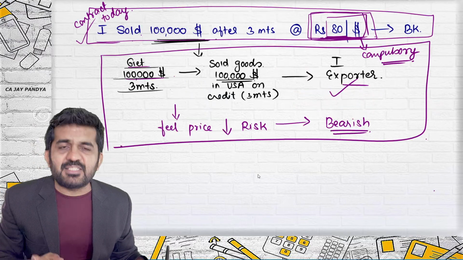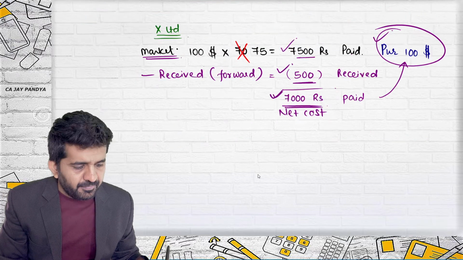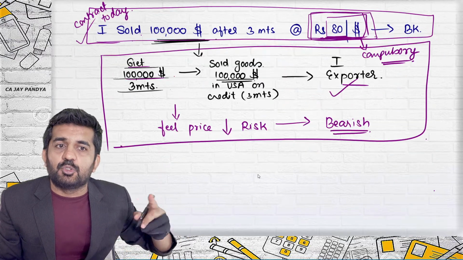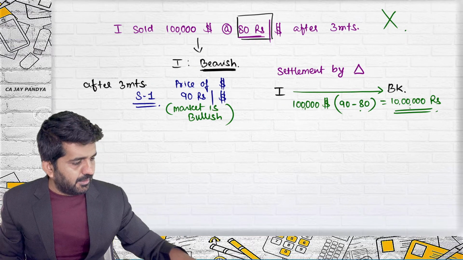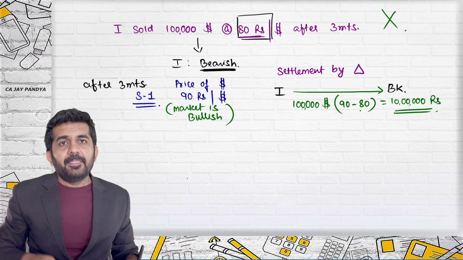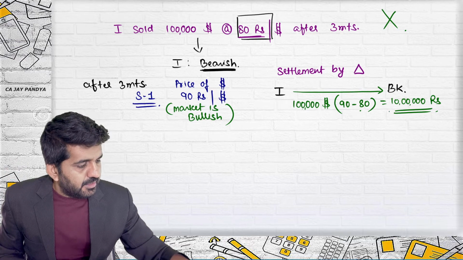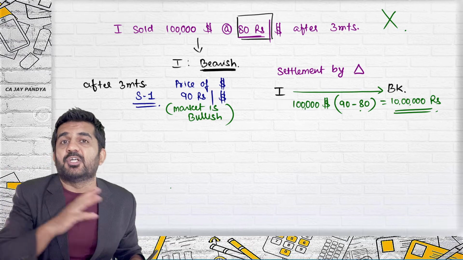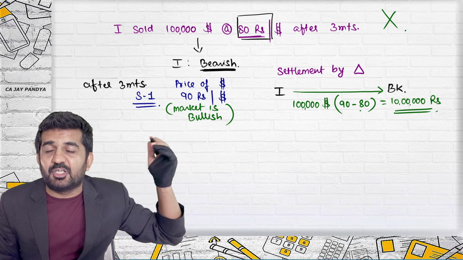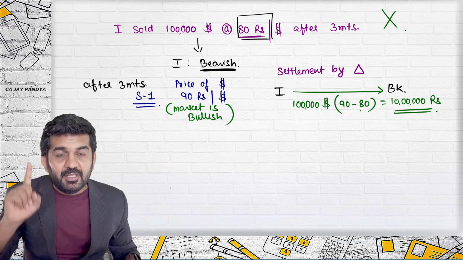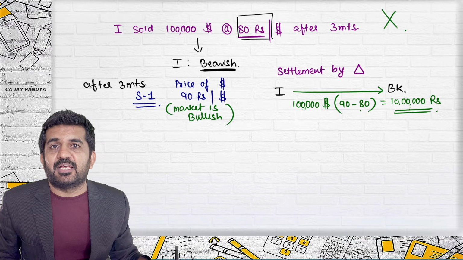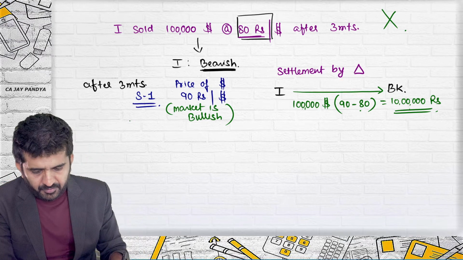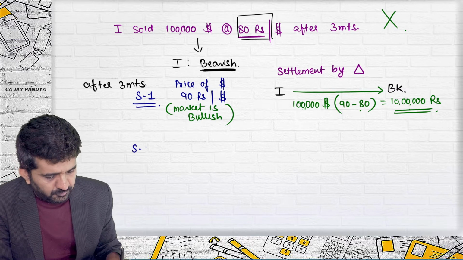In the previous example, I explained that it is indifferent whether the settlement is done through difference or by delivery. Point is, sir, if I had not got this $1 lakh from my customer, say the customer defaulted, then also I need to pay these 10 lakh rupees, because this is a contract entered with an Indian bank. Now situation number 2.